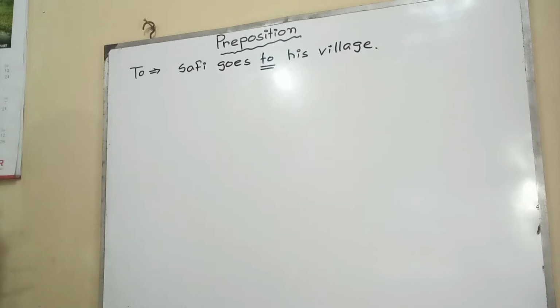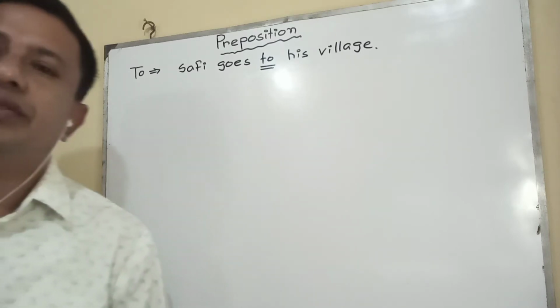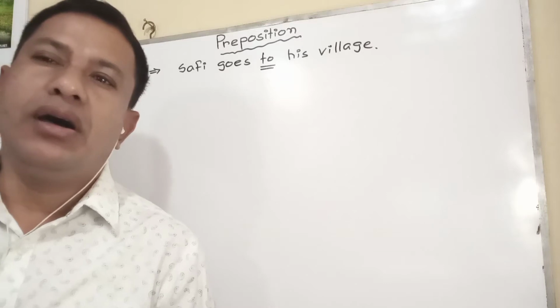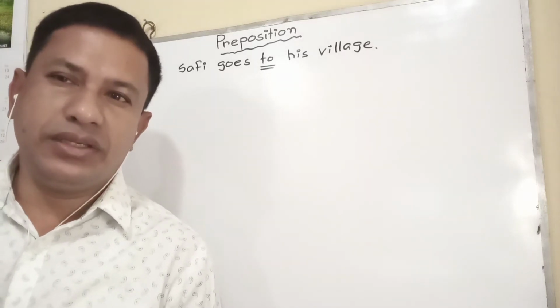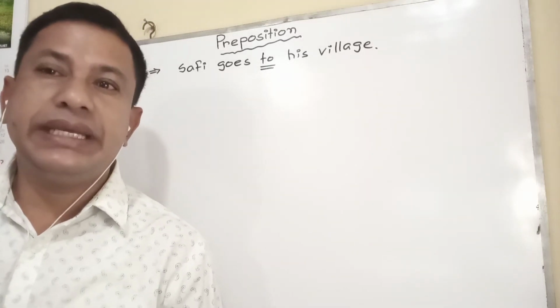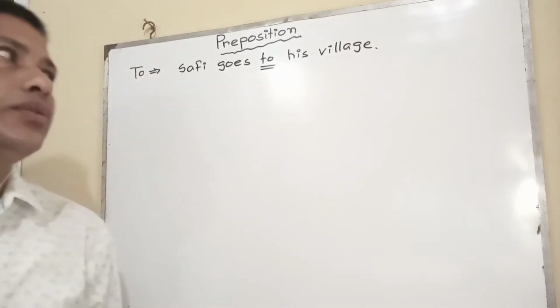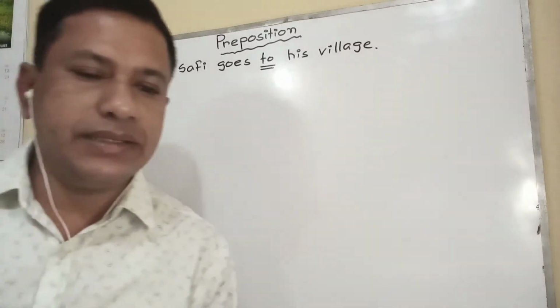Safi goes to his village. Safi went to his hometown. They go to school. They go to the field. To is used to indicate place.